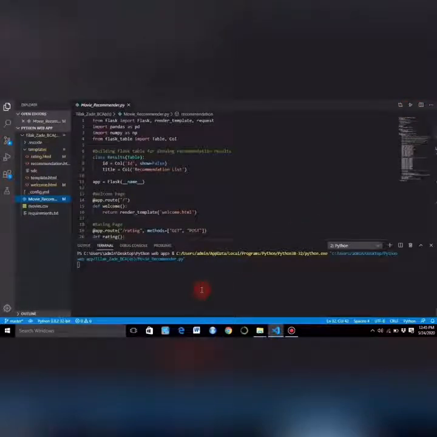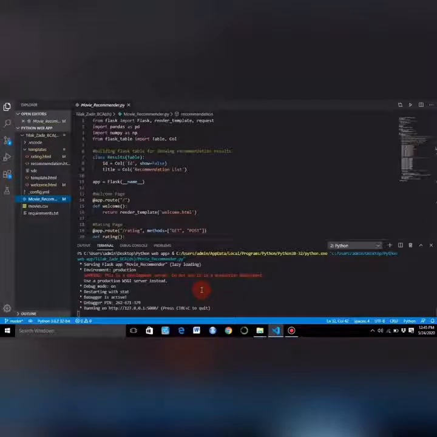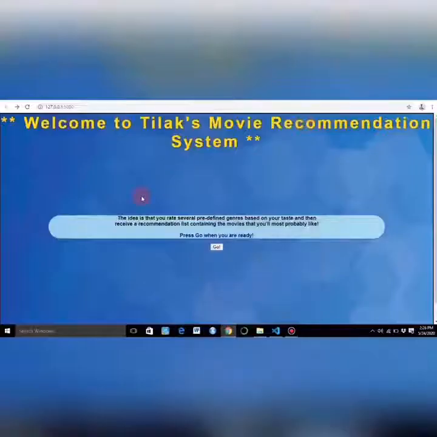Here our program will start running. It will provide us a link. So we will get directly to the web app. After clicking this, the browser will open like this. This is the user interface of my web app, which is a movie recommendation system.